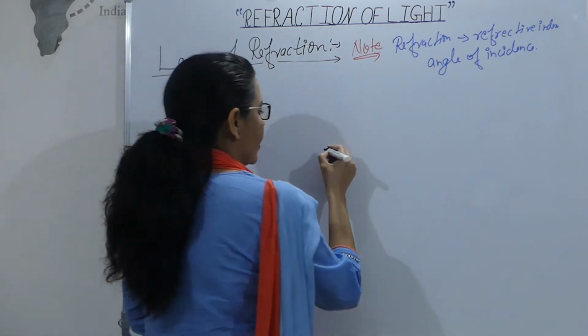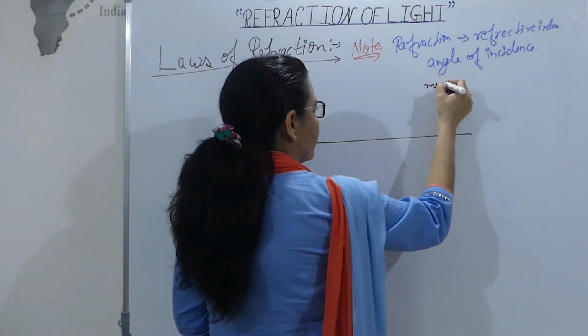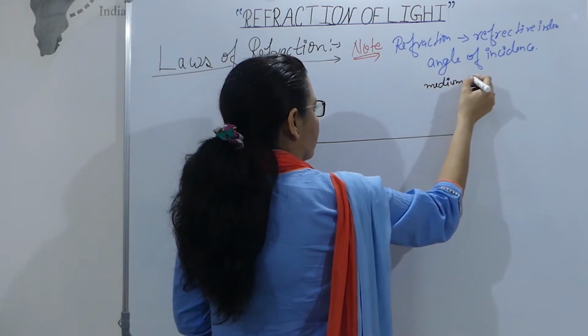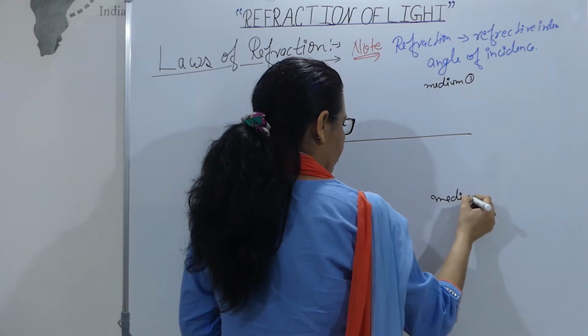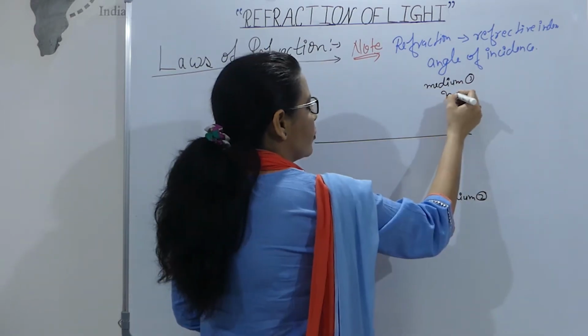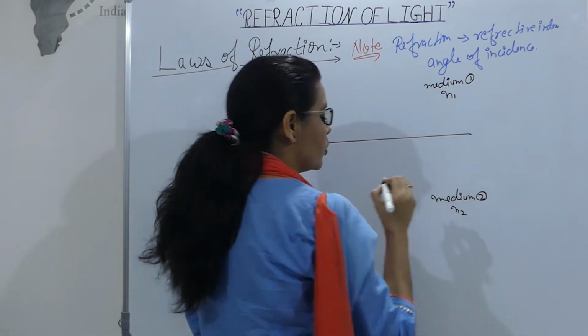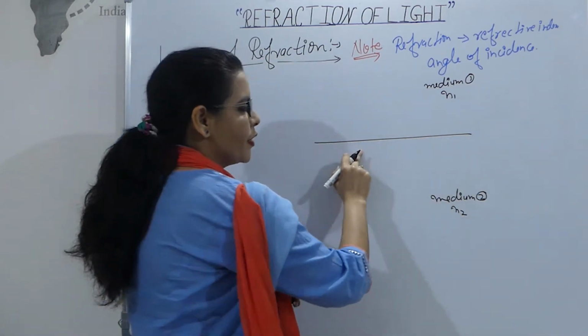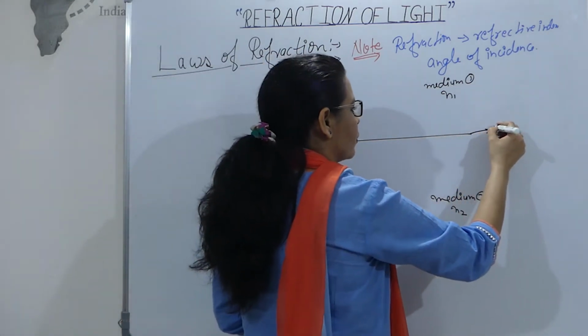So if we say this is our medium 1, this is medium 2. Refractive index of medium 1 is N1, refractive index of medium 2 is N2. This is the interface which is separating medium 1 and medium 2.